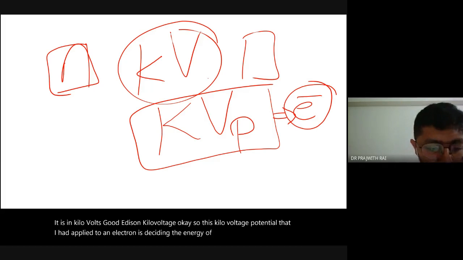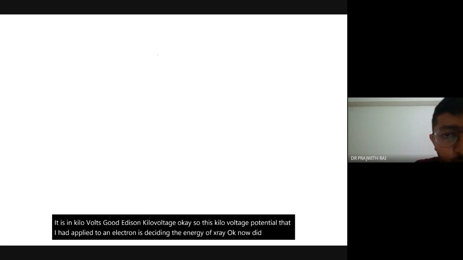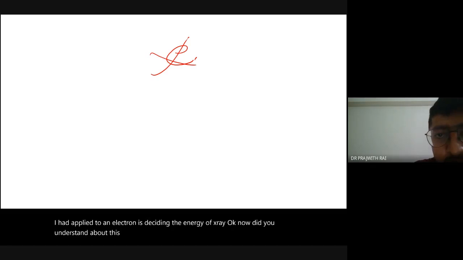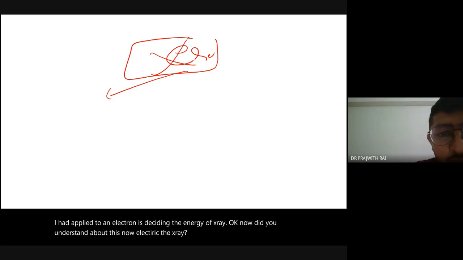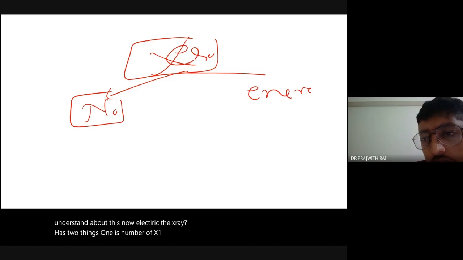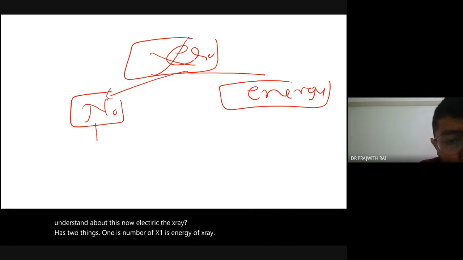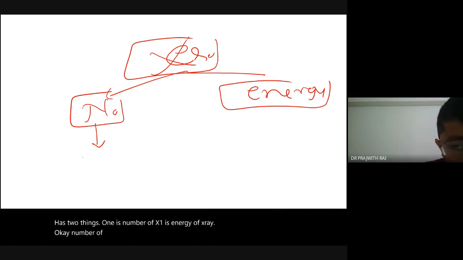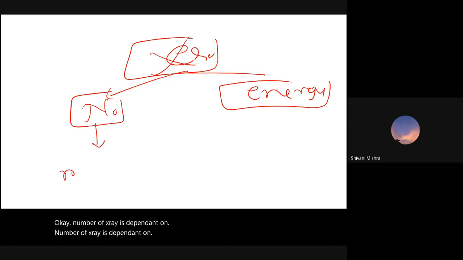Now, did you understand about this? The X-ray has two things: one is the number of X-rays, one is the energy of the X-ray. Number of X-rays is dependent on the number of electrons ejected.